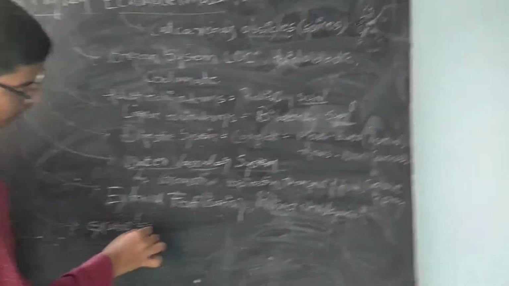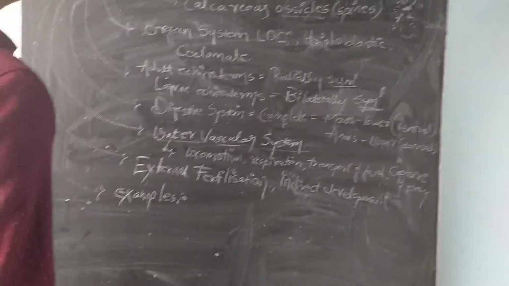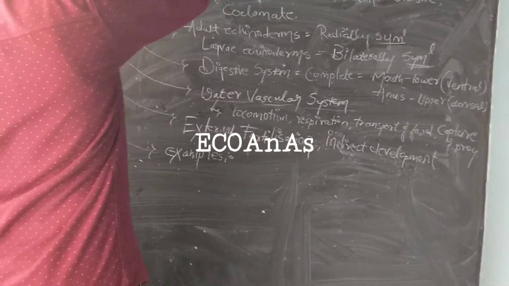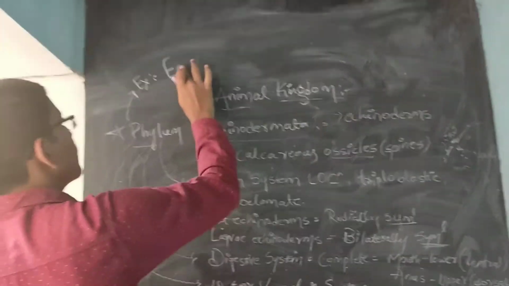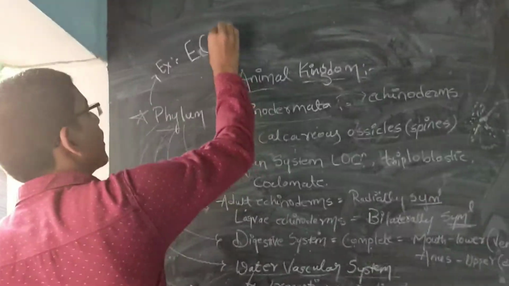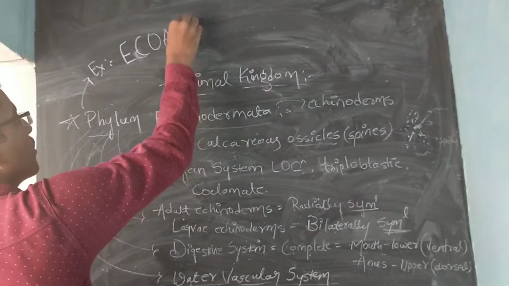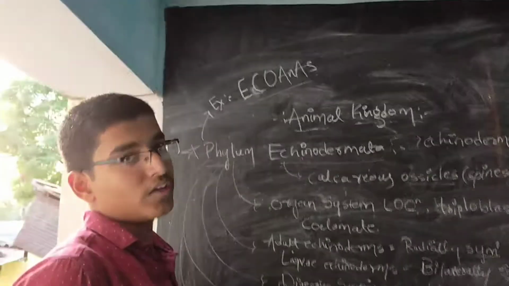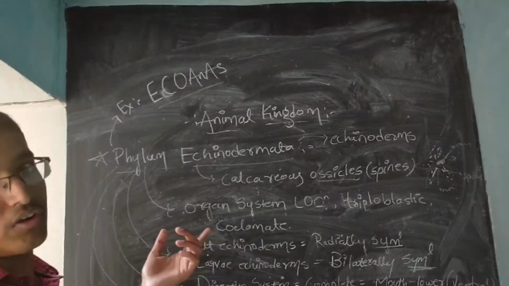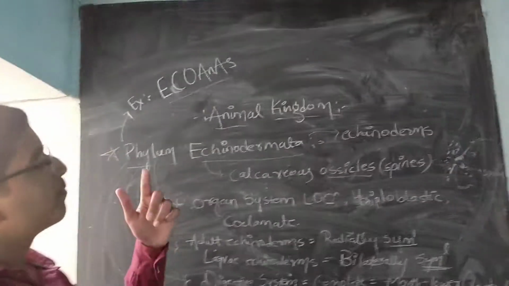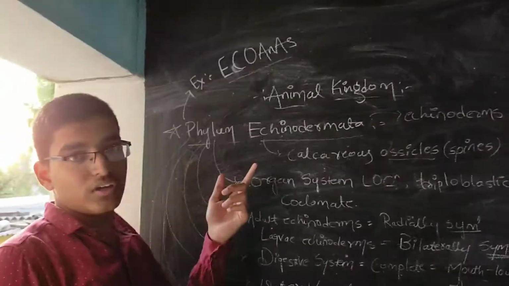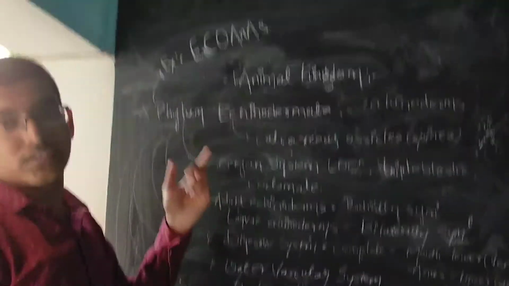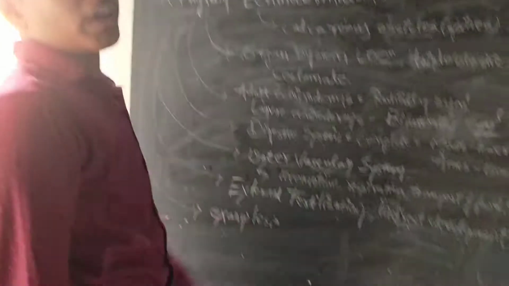How to remember their examples? The trick to remember examples is Echoanas. Just keep in mind Echoanas. Before, in the phylum Mollusca, I told you Lapodaceae. Here it is Echoanas.